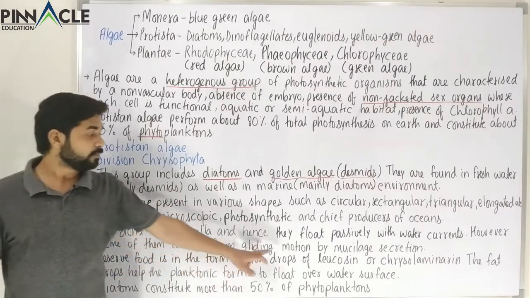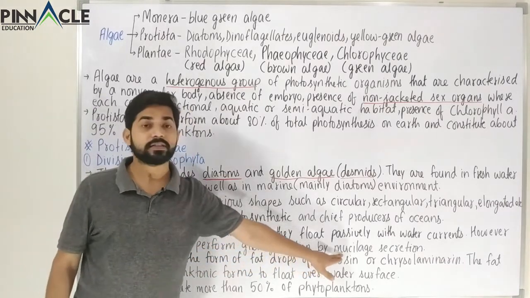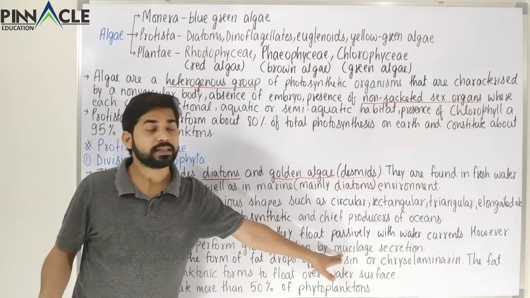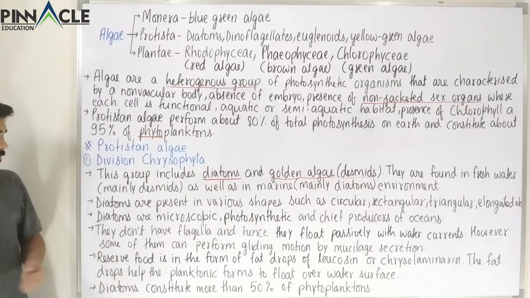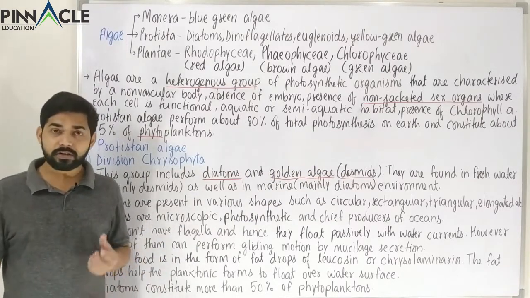Some have gliding motion by mucilage secretion. And what was the type of mucilage secretion? We just wrote here, mucilage propulsion. After that we have to study about some of the reserve food.